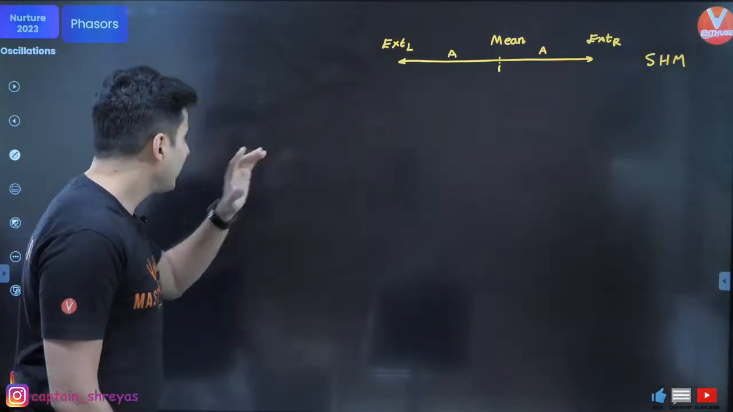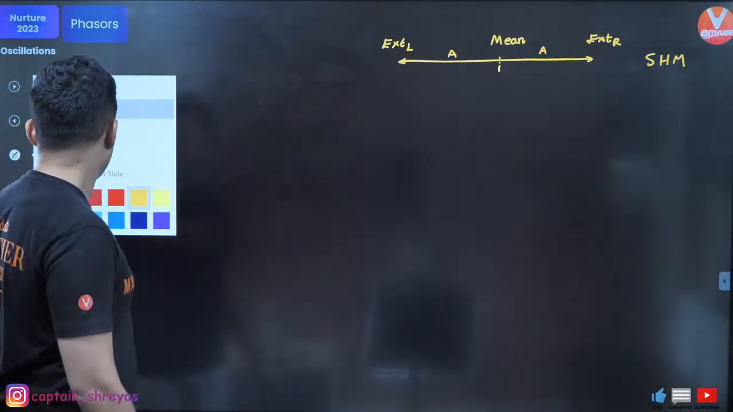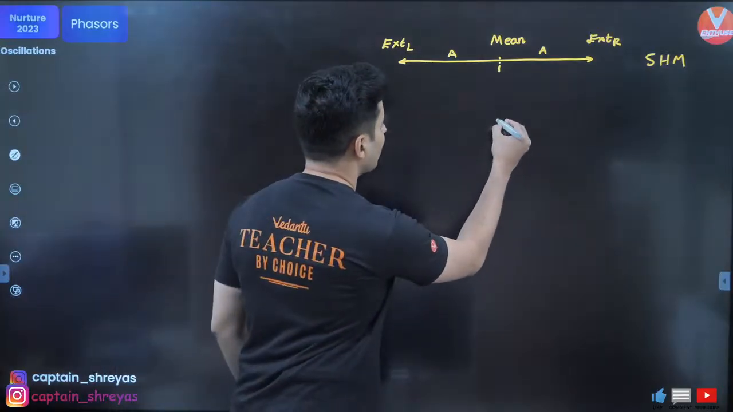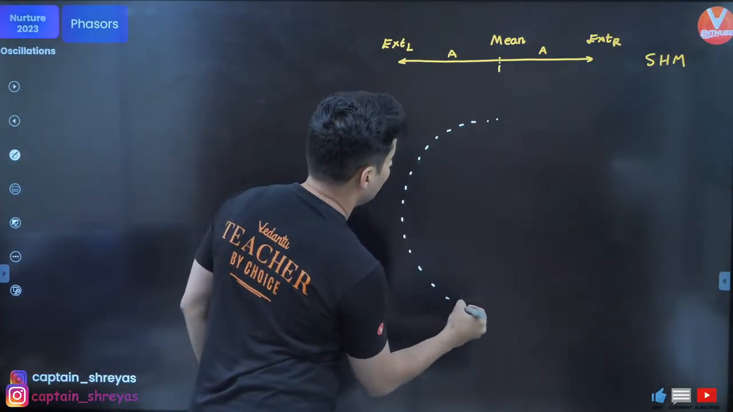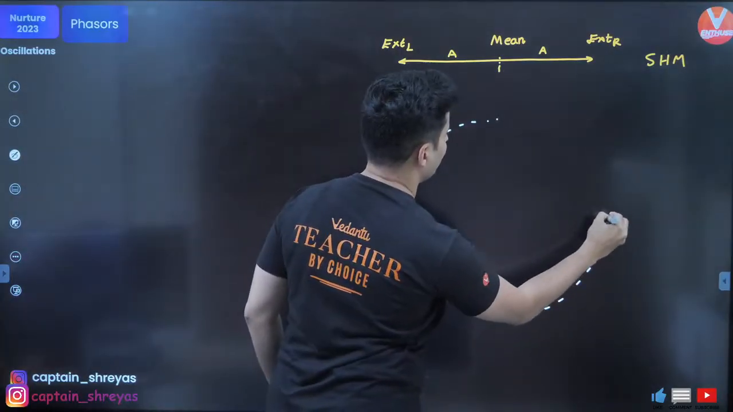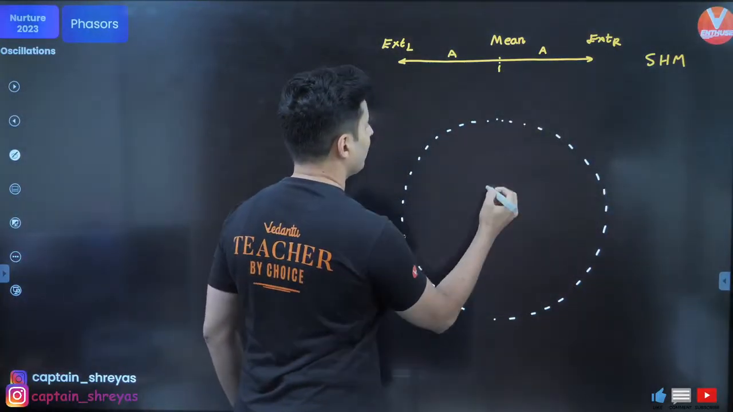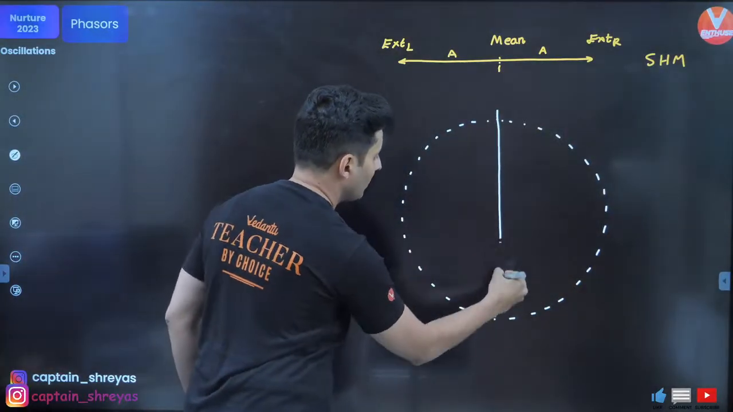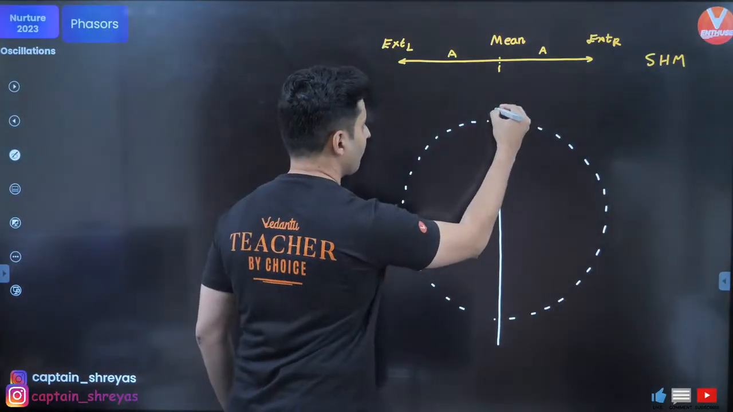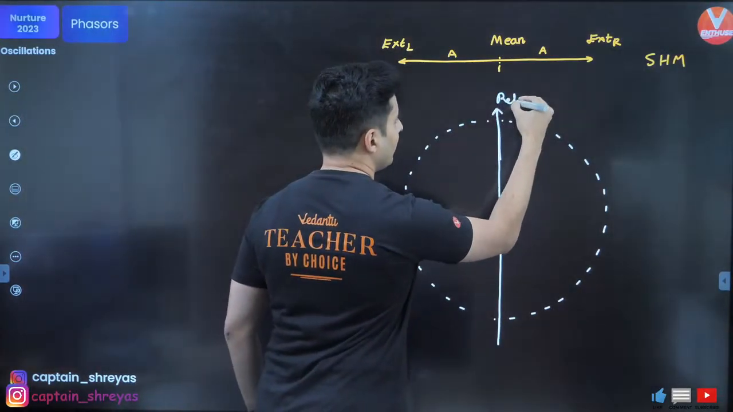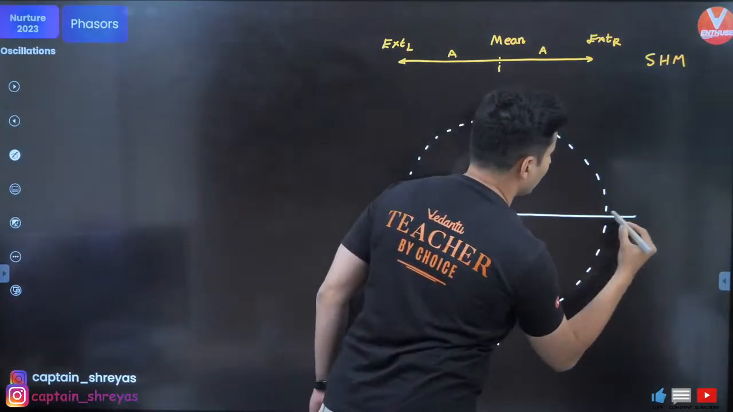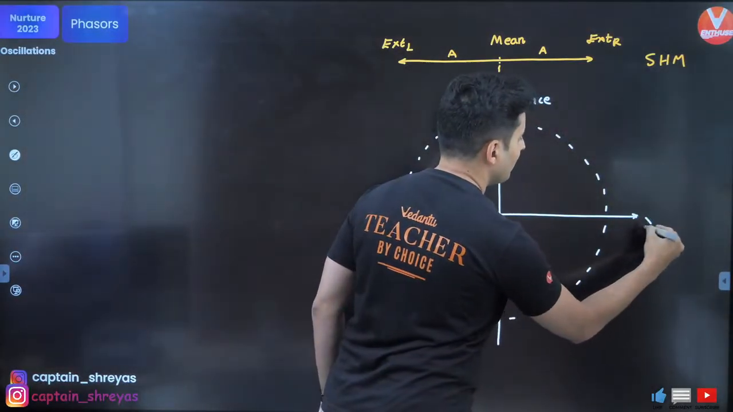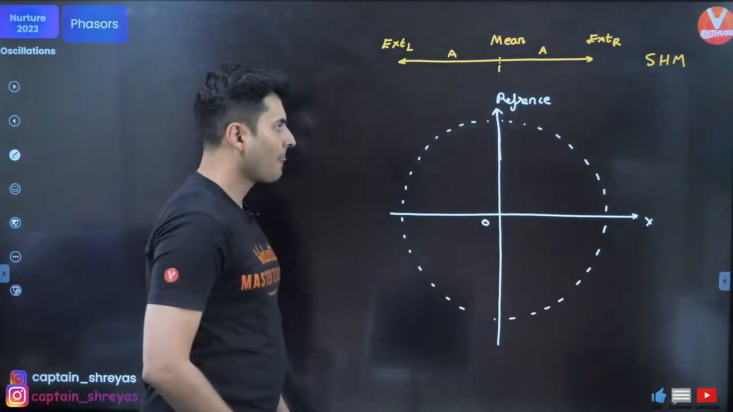Now, what I do is I draw a circular motion. So let's say this is a big circle. I'll try to draw the circle as perfect as possible. And this is my reference line. And this is my another horizontal line, which I will be calling my x-axis.